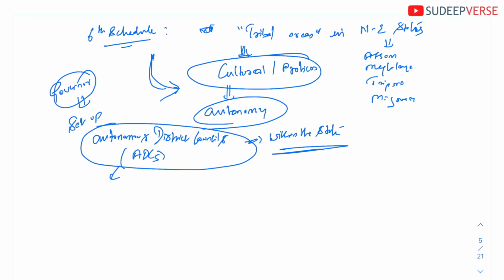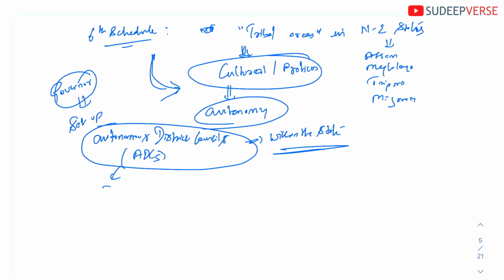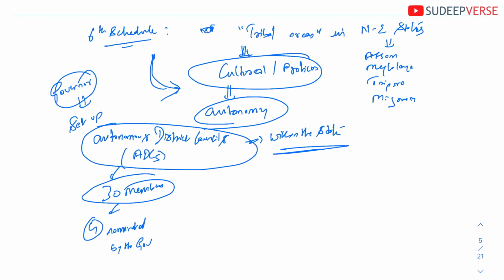Okay, now how do these ADCs work? The ADCs will constitute 30 members. Amongst these 30 members, 4 are nominated by the governor, and the remaining 26 are elected by adult franchise. So I hope you understood how the autonomous district council works.